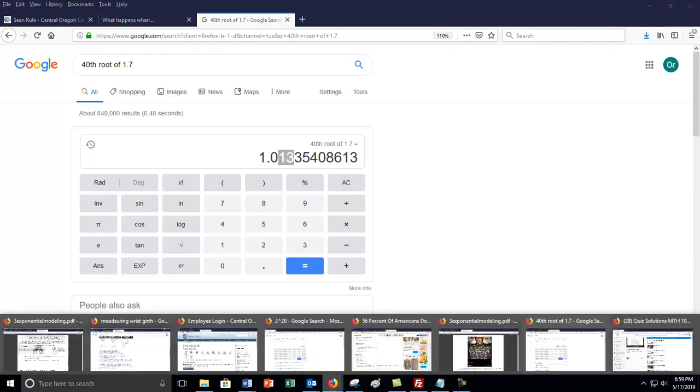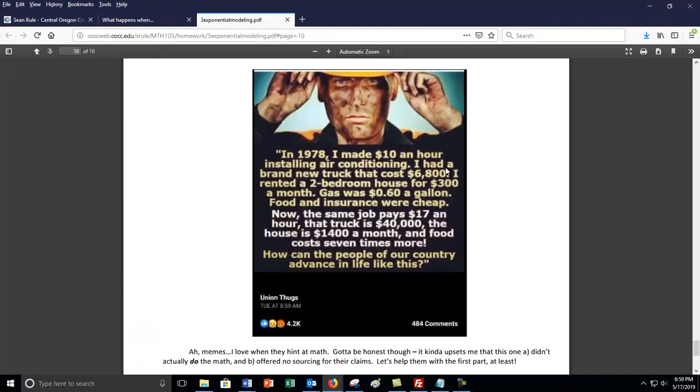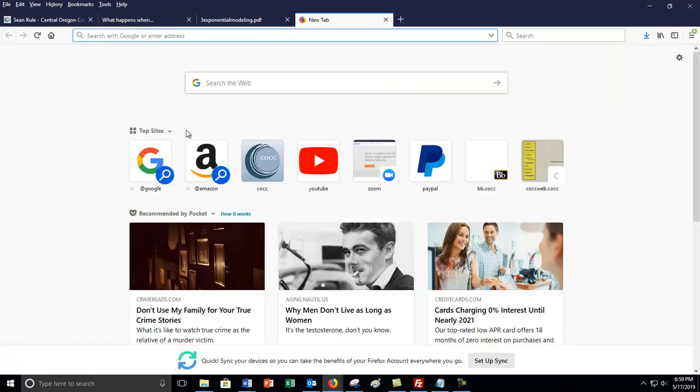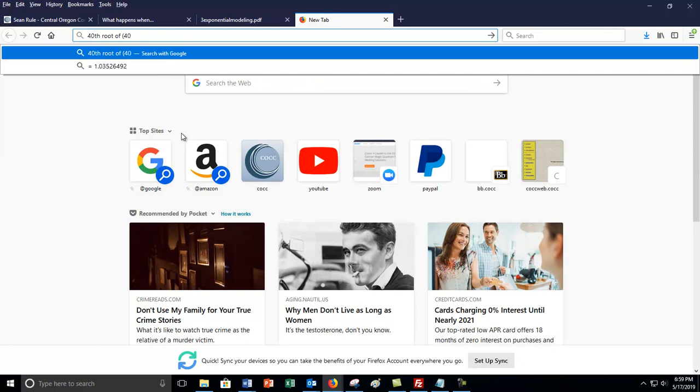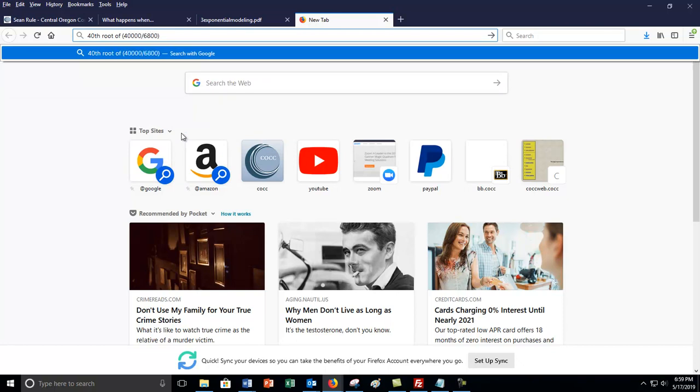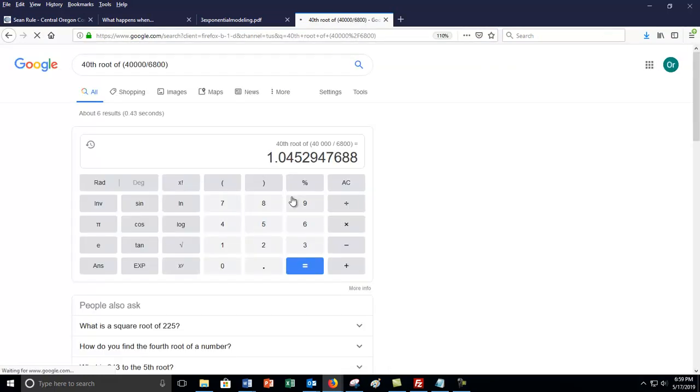Now we can do the exact same math on the other things. The truck that was 6,800 went up to 40,000. So watch this, you can do this all at once: 40th root of 40,000 divided by 6,800. See what I did? I just put the whole thing in one mathematical expression. There you go: 4.5%. The one again is the inflation, 4.5%.